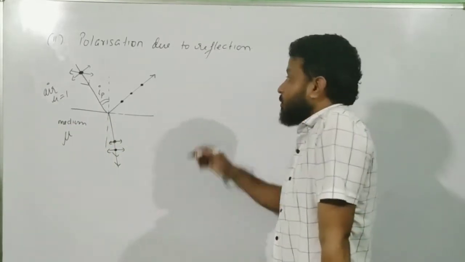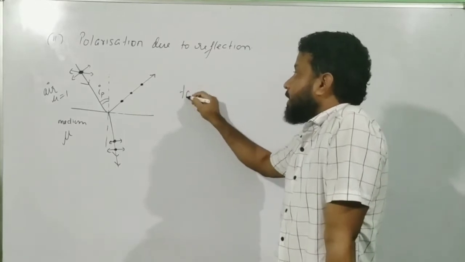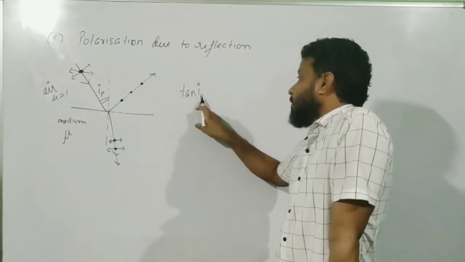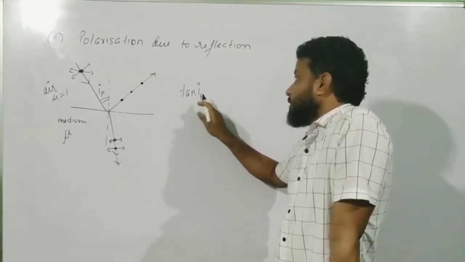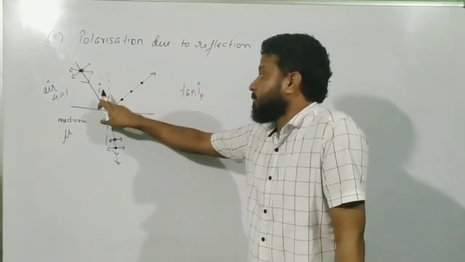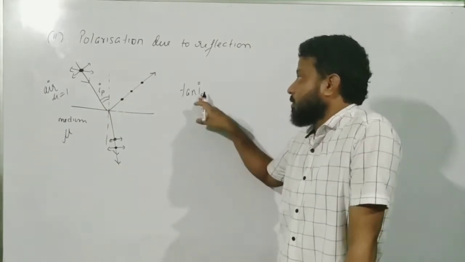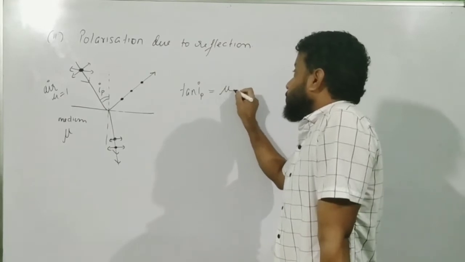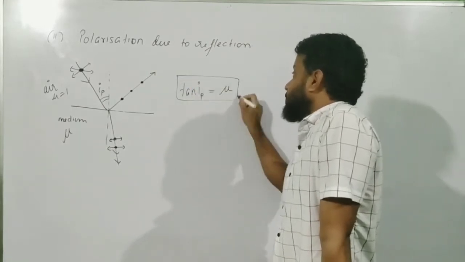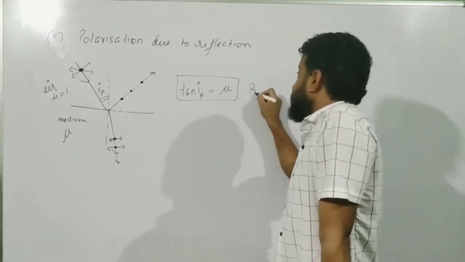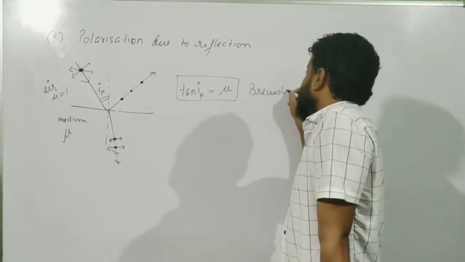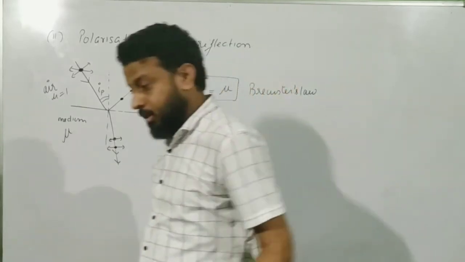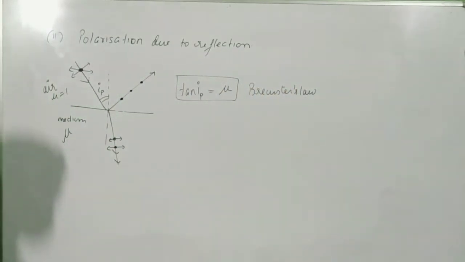Brewster proposed a very simple relation given by the formula tan IP, that means tan of the polarizing angle of incidence, equals mu. This is the angle of incidence, but since the light is getting polarized, it is also called the polarizing angle. This formula was proposed by a scientist called Brewster, and hence it is called Brewster's law. This is one thing about Brewster's law.